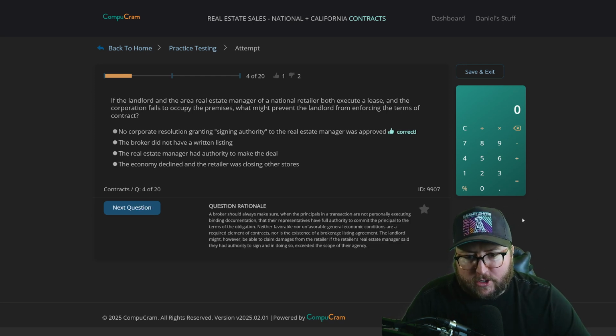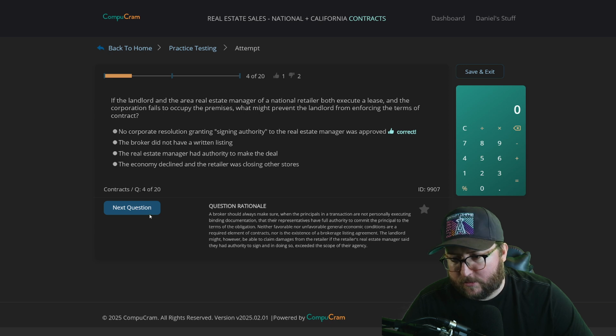A broker should always make sure when the principals in a transaction are not personally executing binding documentation that their representatives have full authority to commit the principal to the terms of the obligation. Neither favorable nor unfavorable general economic conditions are required elements of contract, nor is the existence of a broker listing agreement. The landlord might, however, be able to claim damages from the retailer if the retailer's real estate manager said they had authority to sign, and in doing so, exceeded the scope of their agency. So that's why they explained why it's not these other ones, and they explained why it is this top one.